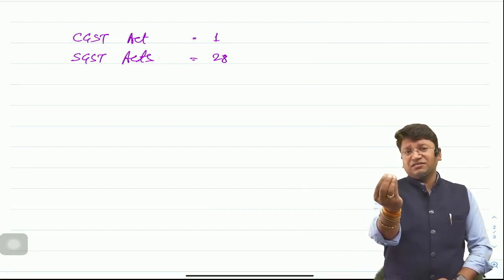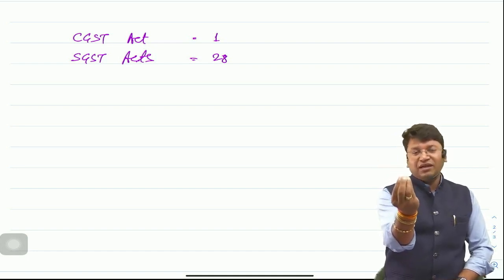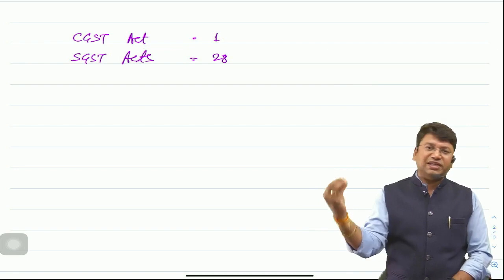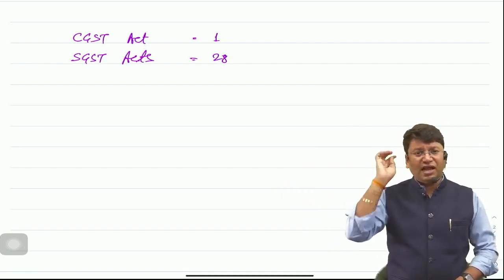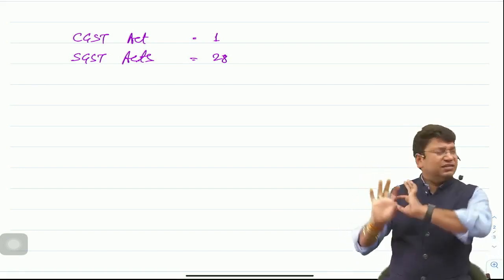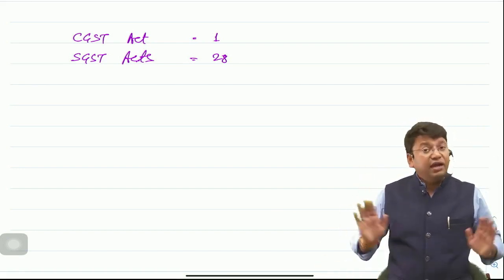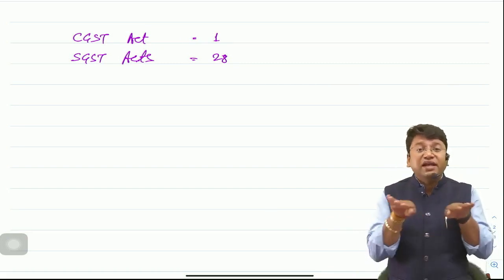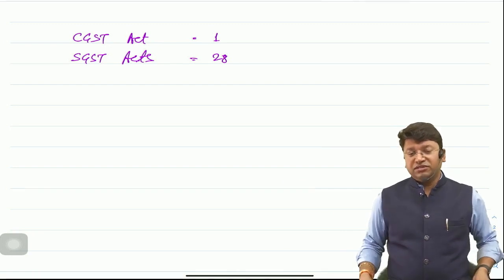The difference is, in the CGST Act, the meaning of government is central government, and in the SGST Act, the meaning of government is the state government. And a few transitional provisions which were there at the time of introduction of GST were different. That's it. Otherwise, absolutely each and every section, subsection, everything is the same. And this GST Council will maintain the similarity of all the acts throughout the GST.